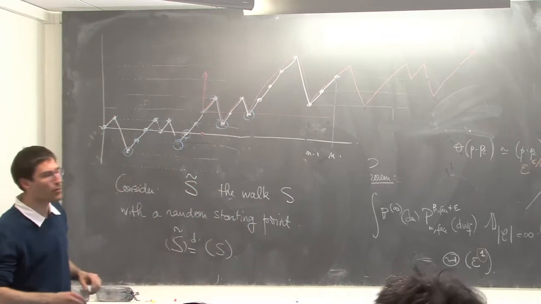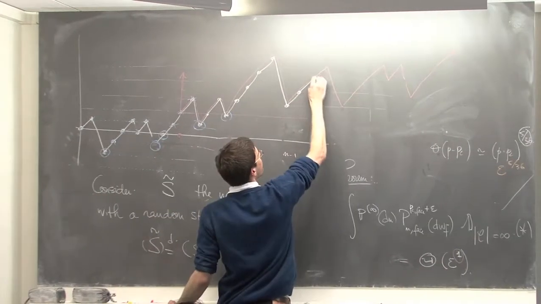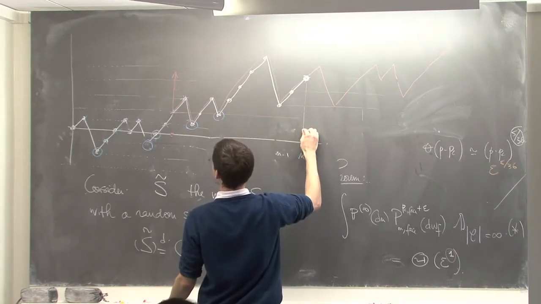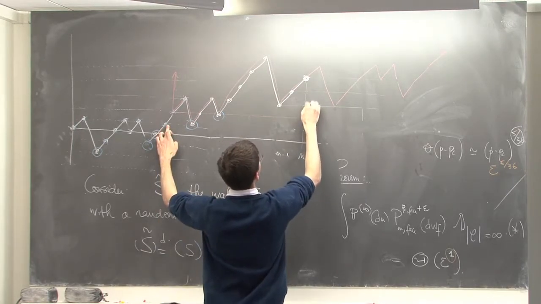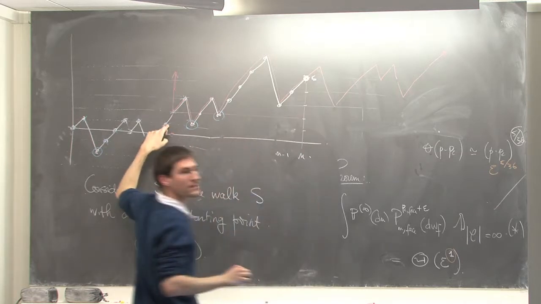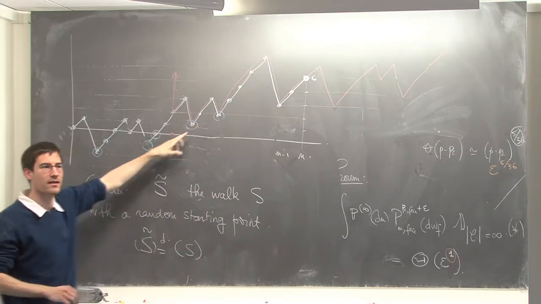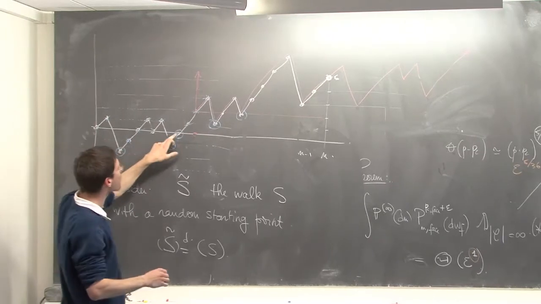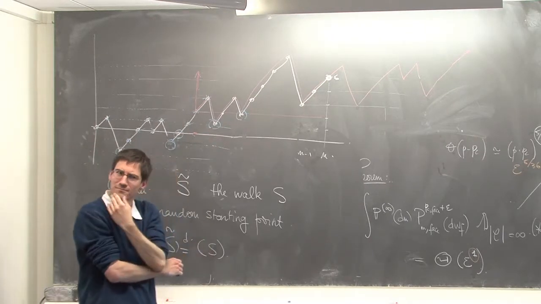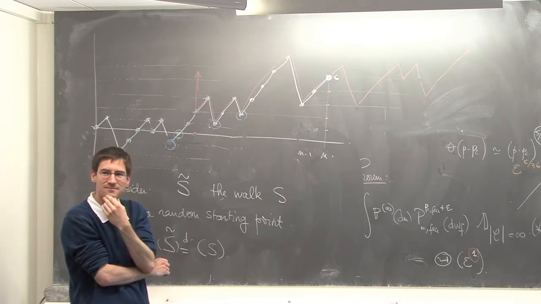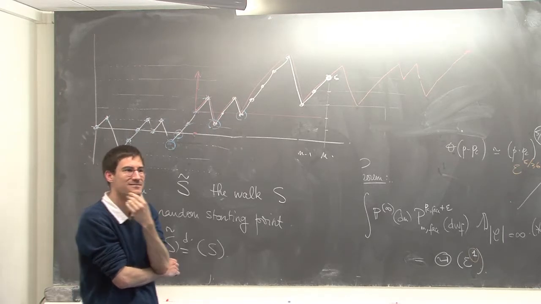So now let's do a computation. What is the value of the walk here? It's 1, 2, 3, 4, 5. How many of such points, good starting points, did I have? 1, 2, 3, 4, 5. Coincidence? Magic. Sorry?